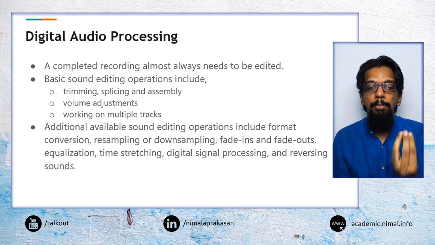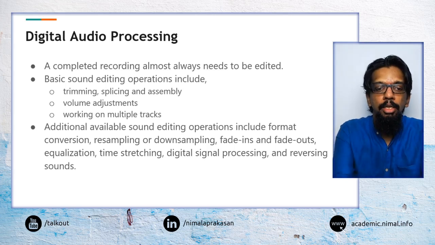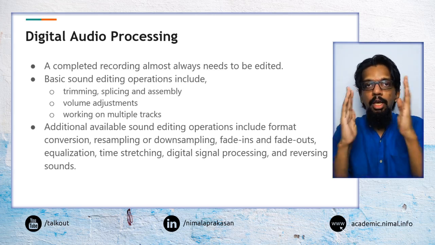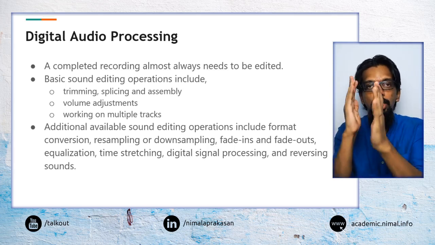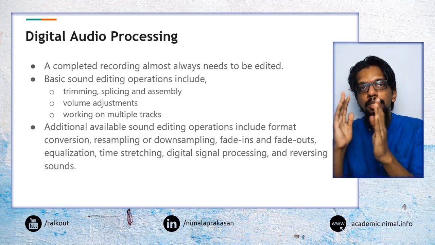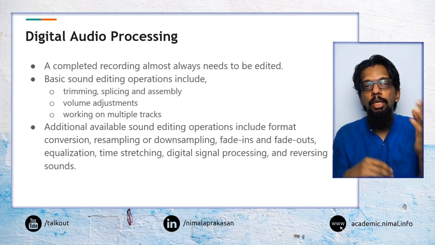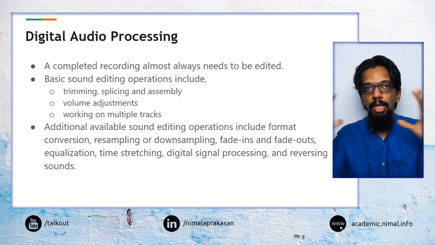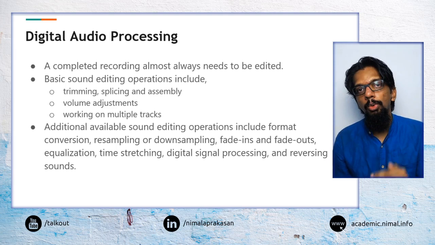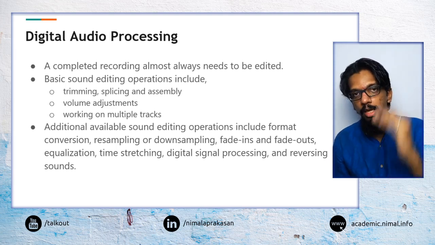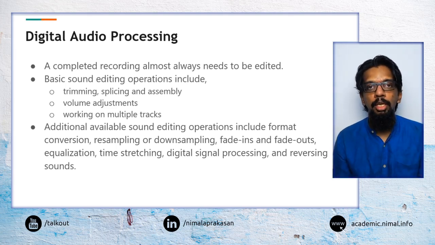Some of the simpler operations are things like trimming, where we remove unnecessary parts before and after the recording, or remove certain silences or mistakes in between, and then splice and join the parts together, and change volume levels. If the volume is low, increase it; if it is high, decrease it.